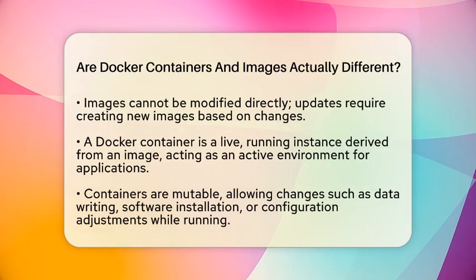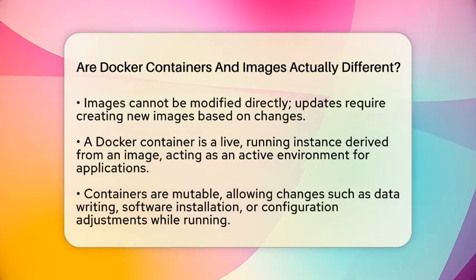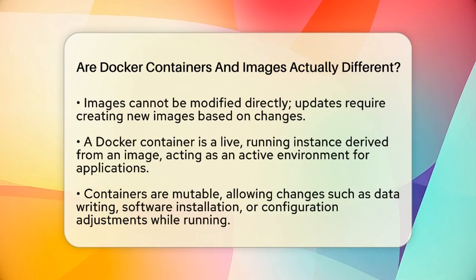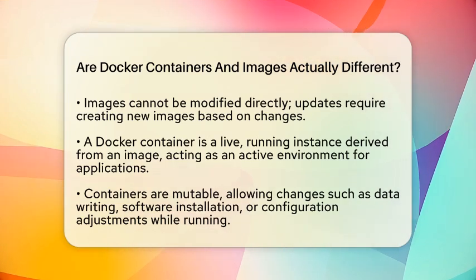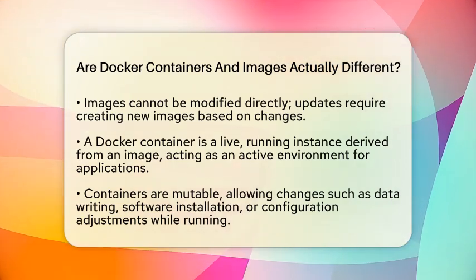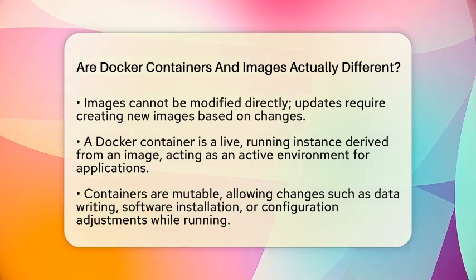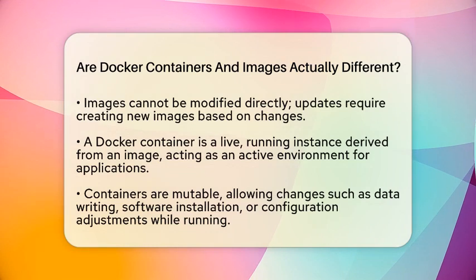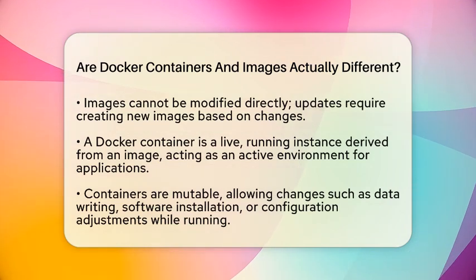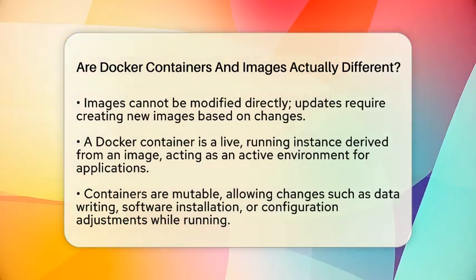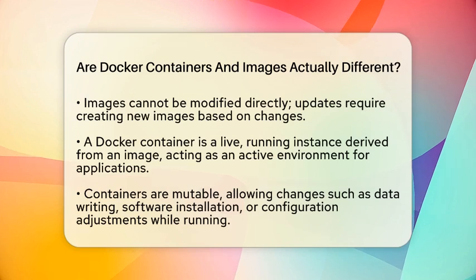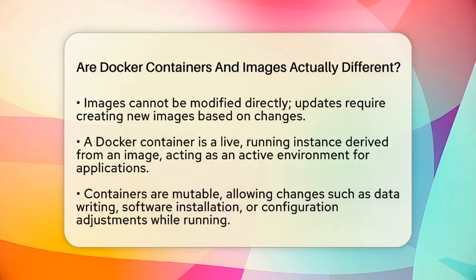A Docker container is a live, running instance of an image. When you start a container, it uses the image as a template but becomes an active environment where the application runs. Unlike images, containers are mutable, so you can make changes inside them while they are running. For example, you can write data, install new software, or modify configurations.